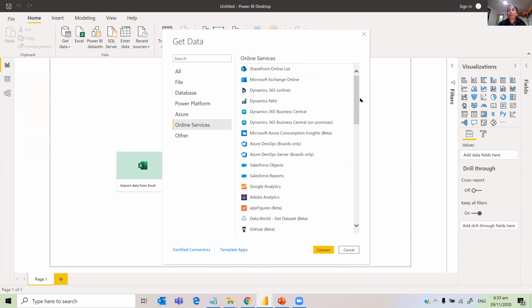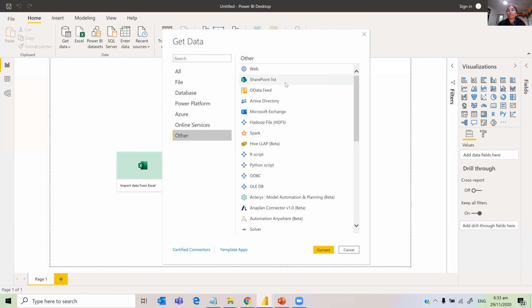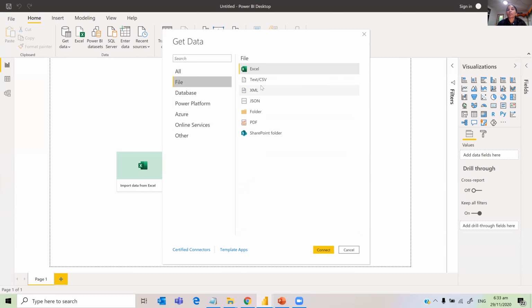And under Other, you have OData feed, and you can even connect to Outlook, Active Directory, all those things. So there is a lot of potential there. But for today, we are just going to use the Text or CSV file.